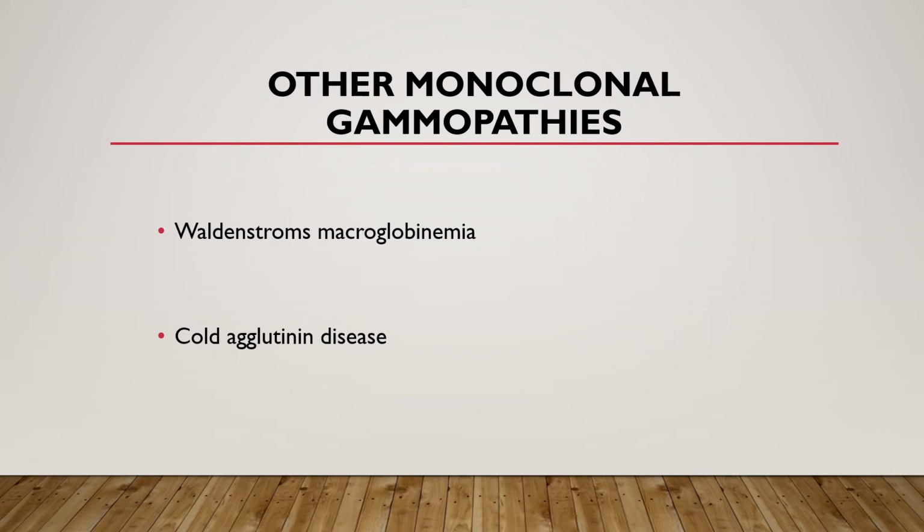Then we have a second monoclonal gammopathy called cold agglutinin disease. This is basically a microobstruction of the circulatory system. This is an IgM disease. It is sometimes considered a hemolytic anemia associated with cold reacting autoantibodies. Now, both monoclonal gammopathies, including also multiple myeloma, and these two here, are treated with steroids and chemotherapy.